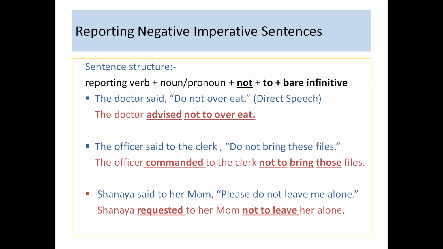Let's have a look at the last example also. Shania said to her mom, "Please do not leave me alone." The indirect speech of this sentence would become, Shania requested her mom not to leave her alone. Since the reported speech indicates a request, the reporting verb becomes requested in place of said. Along with commas and inverted commas, the word please is also dropped. The sentence structure, that is noun or pronoun plus not plus to bare infinitive, is used here, and it becomes, Shania requested her mom not to leave her alone.